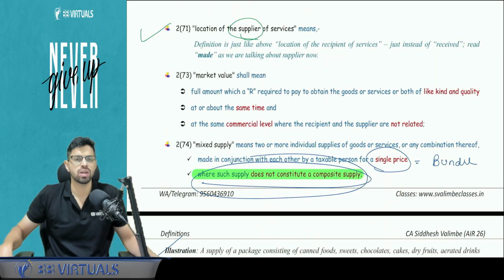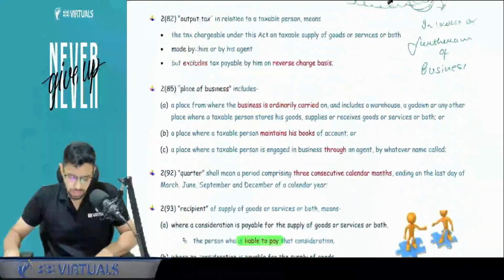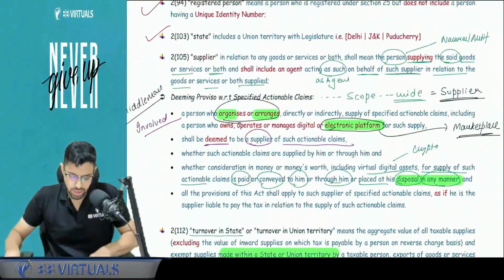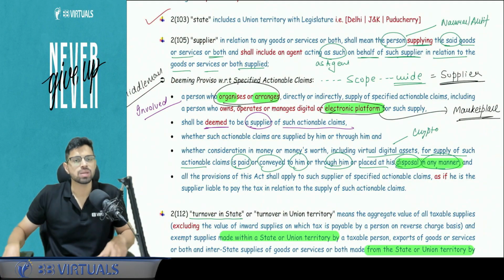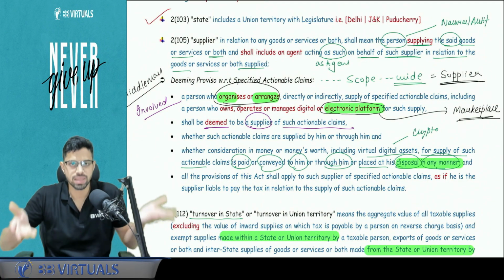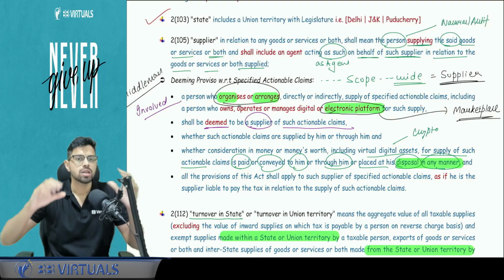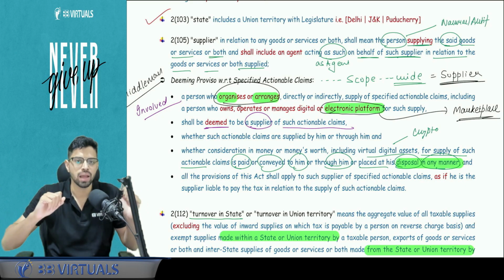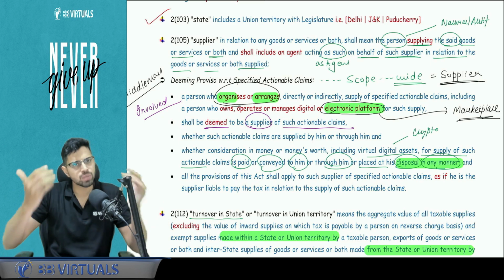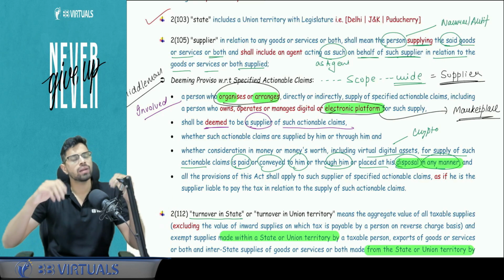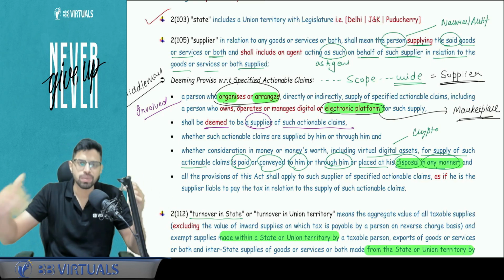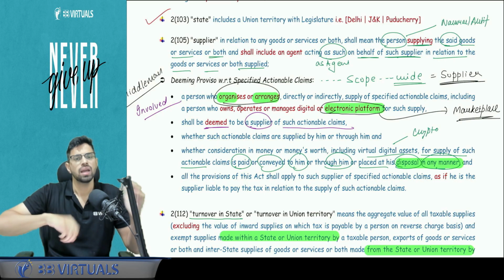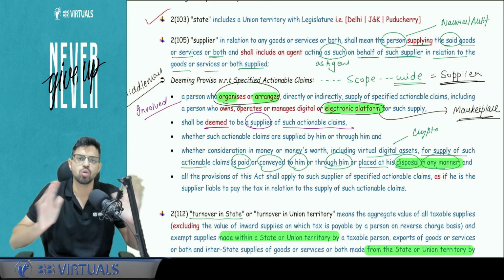Supplier and recipient I will also cover. See, supplier, just a minute. There was one small deeming proviso with respect to supplier. Understand, the supplier is the person who is giving the supply. What is supply? I will be covering that. So supplier means the person who is giving the supply. It can be some person who is representing me in the supply. For example, I am selling goods, and I can sell the goods through my own person. That person is representing me. It's fine. For you, I'm the supplier because you contracted with me.